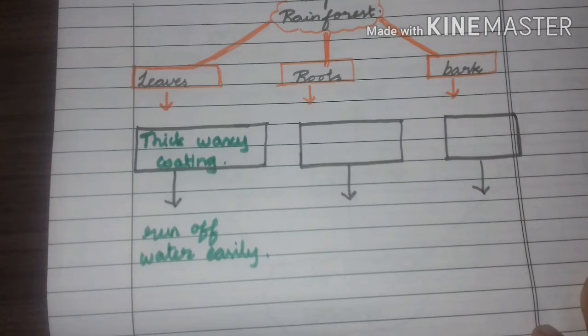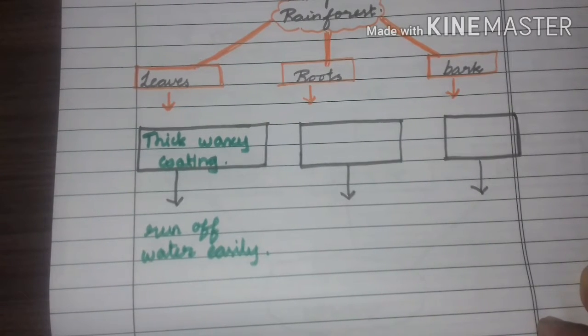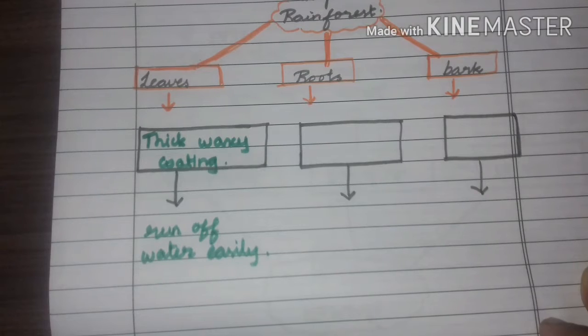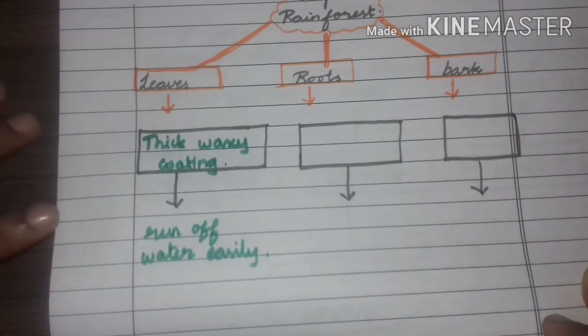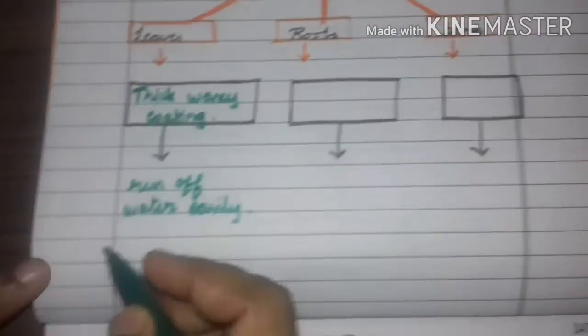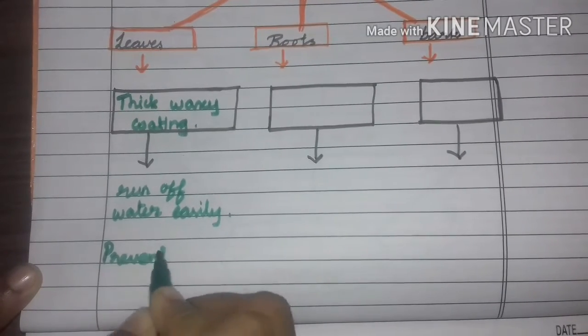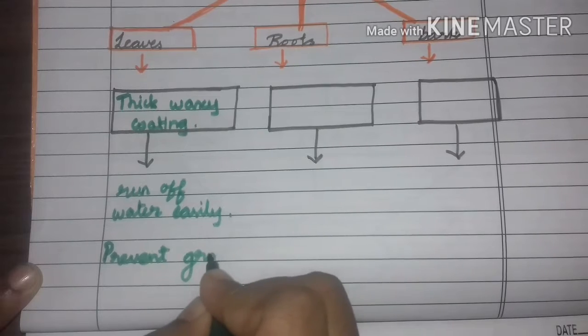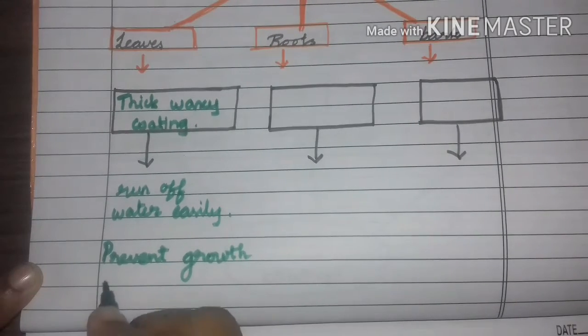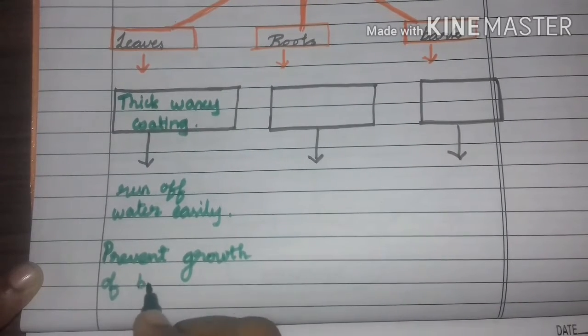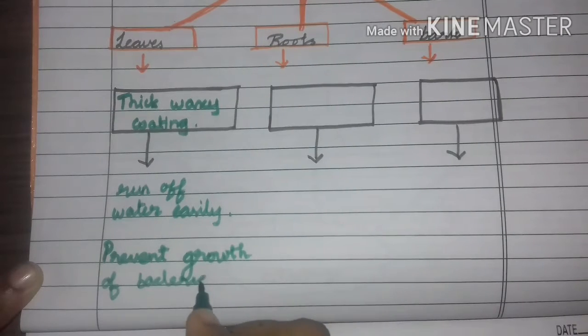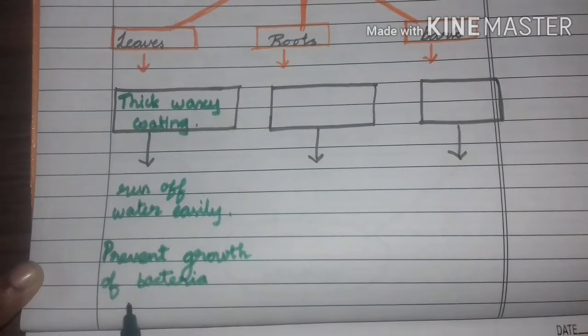Is it? So they have a thick waxy coating. That's the way it prevents growth of bacteria and fungi. Prevent growth of bacteria and fungi.